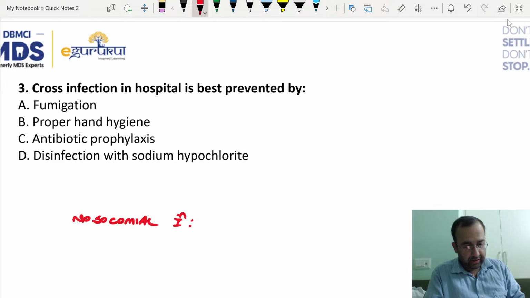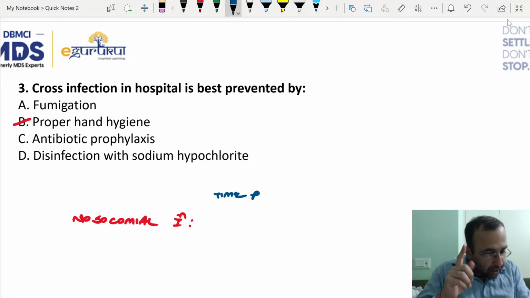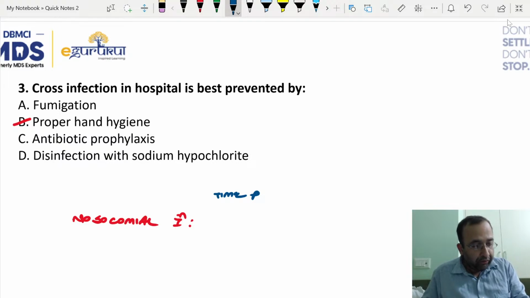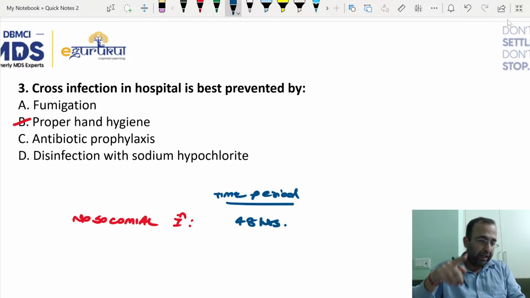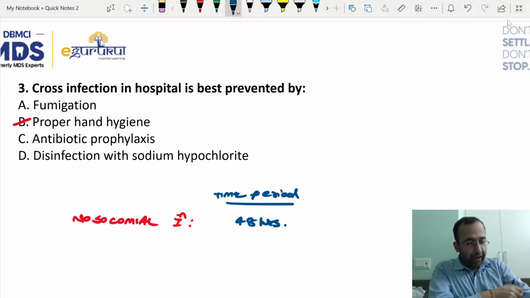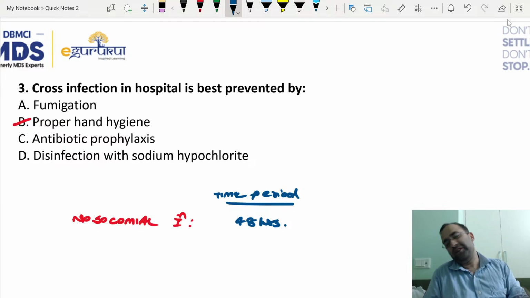Now everything is working fine. Agreed, less than 48 hours, and cross infection is prevented with proper hand hygiene. So proper hand hygiene prevents cross infection. Nosocomial infection, the time period associated is 48 hours, not 72. We cannot change this answer. This was last time's NEET MDS question, less than 48 hours. This was a recent PYQ.